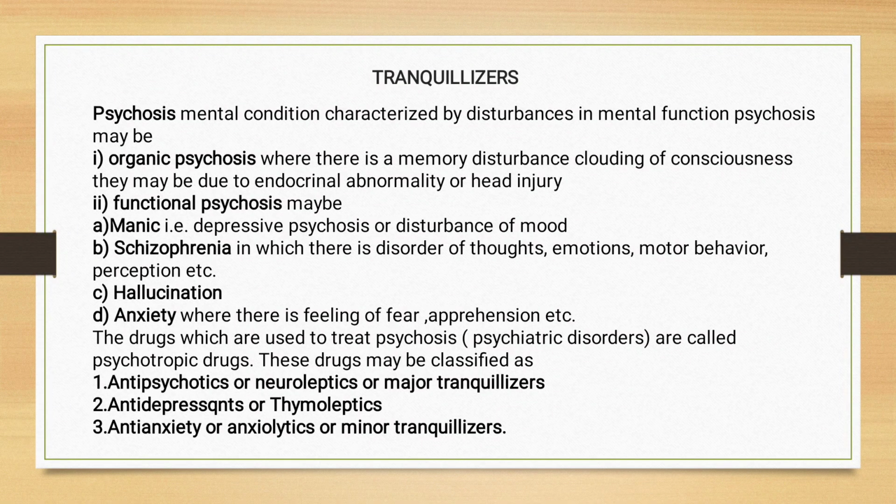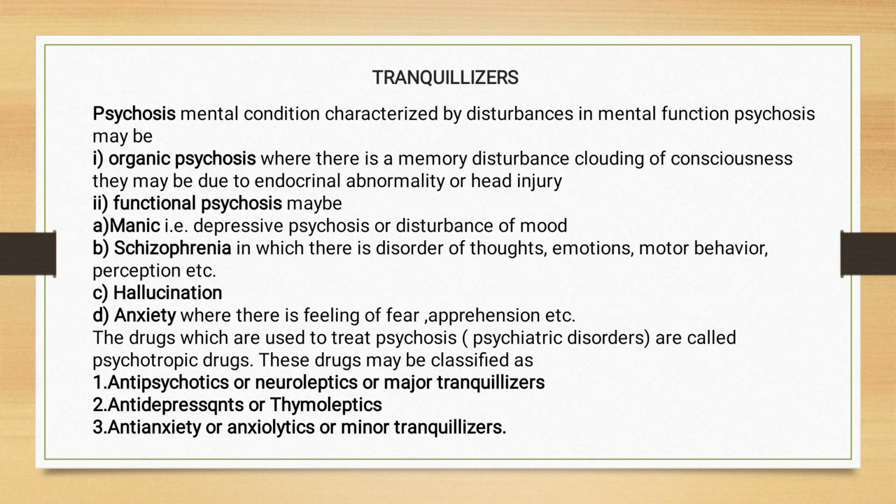Before dealing with the tranquilizer, we are going to study some terms involved and the disease conditions in which these tranquilizers are used. The first disease is psychosis. It is a mental condition characterized by disturbances in mental function. Psychosis again has two types: organic psychosis and functional psychosis.